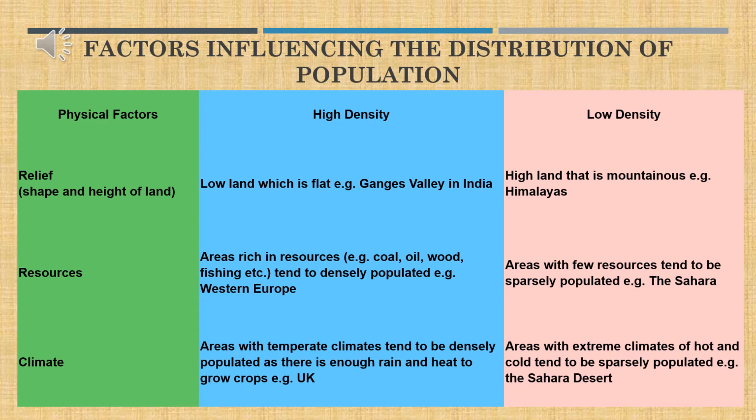Extremes of climate are either too hot or too cold. Just as we said, in the Siberian lowlands we have a low density of population. It's very, very cold. In Antarctica, very, very cold. Then the Sahara and the Kalahari Desert are very, very hot. So naturally, no people like to live there. They show a low density of population.